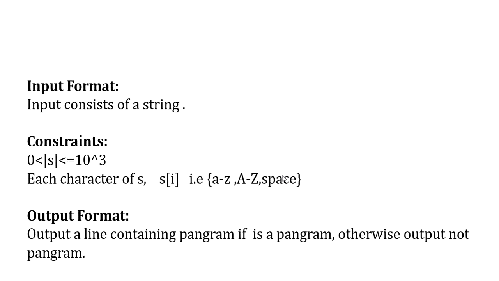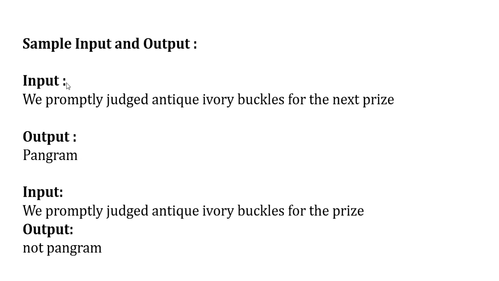Now let us move on to the sample input and output. They have given one input, that is, "We promptly judged antique ivory buckles for the next prize." When this is given as your input, it is a pangram. This particular string consists of all the alphabets starting from A to Z. When you consider the second input, "We promptly judged antique ivory buckles for the prize." Here you can find that X is missing, right? A to Z is there, X is missing. So this is not a pangram. Is that clear? This is all about your question.